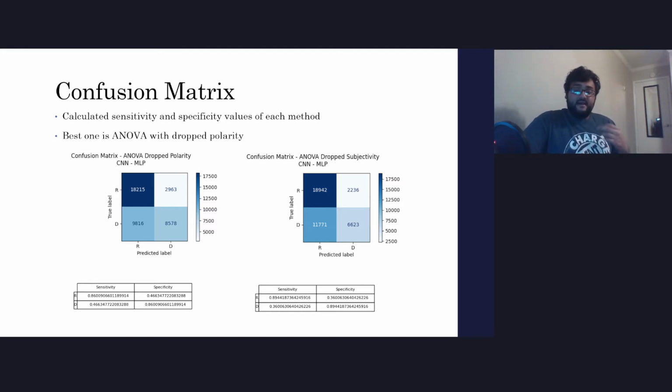So drop polarity got a high sensitivity score for Republican, and Democrat classifications got just over half that score. Drop subjectivity had a slightly worse sensitivity score for both Republican and Democrat. Now, what these confusion matrices convey is that the strength of the words, or the subjectivity, is more correlated with political parties than polarity.